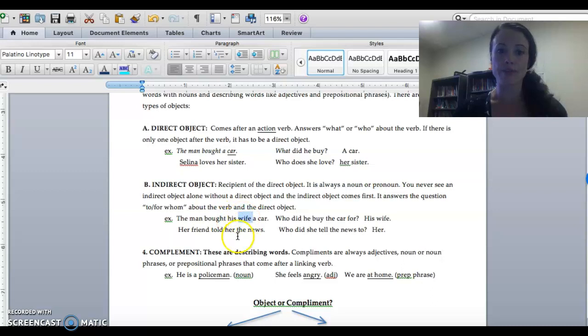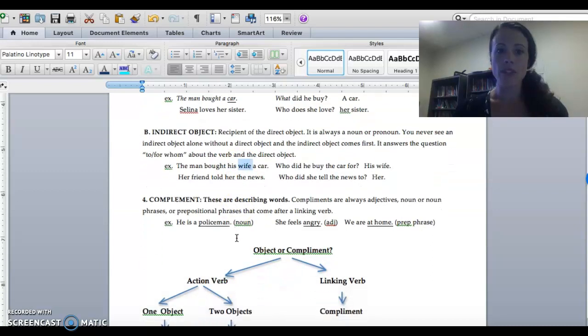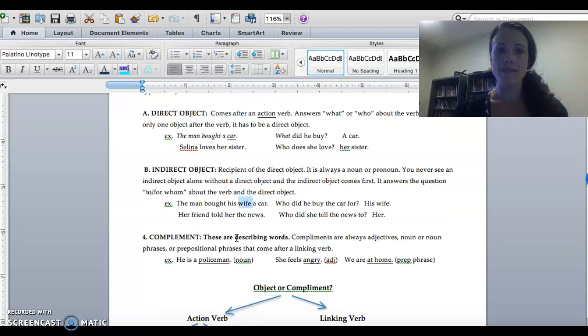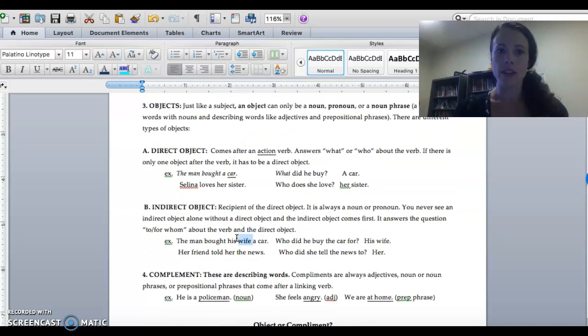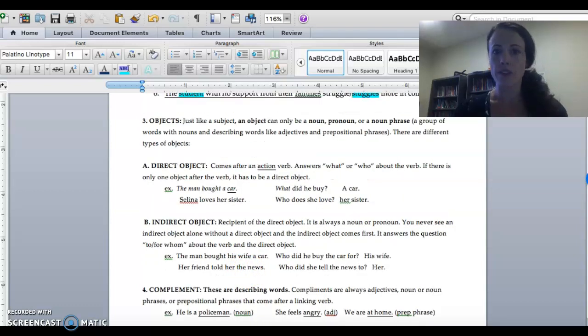Like his wife. Okay, so like I said, the easiest way is to look at a bunch of examples. So if you're feeling confused about direct and indirect objects, when we go through the examples, it'll become more clear. Okay?